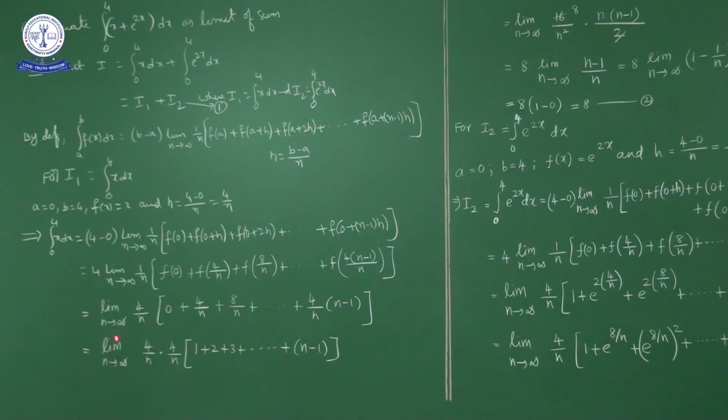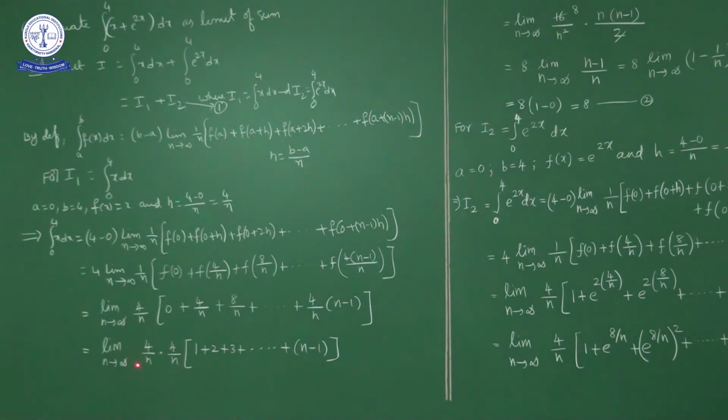Limit n approaches to infinity, 4 into 1 by n, 4 by n into, now here the first term is 0, remaining every term is a multiple of 4 by n, so I will write 4 by n outside. So 4 by n into, here 4 by n quotient 1, here 4 by n quotient 2 and so on up to here 4 by n quotient n minus 1. Okay. So 4 into 4, 16 by n square.